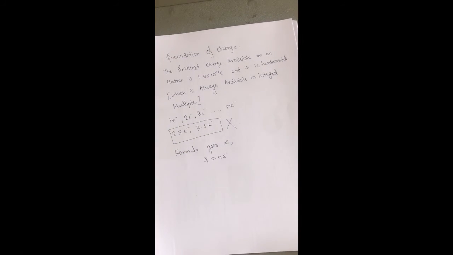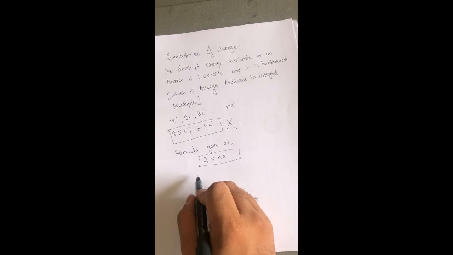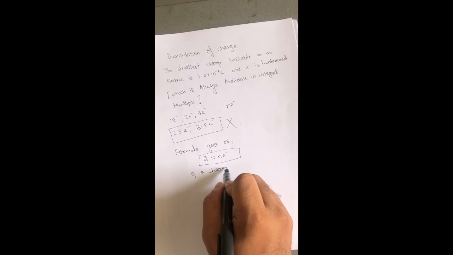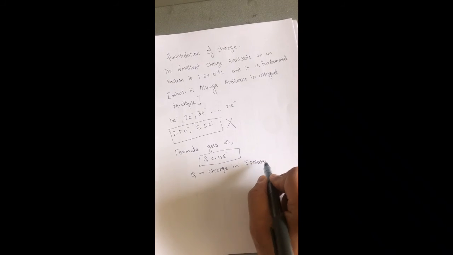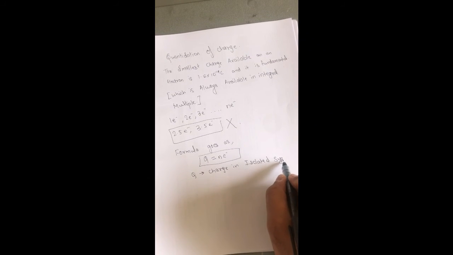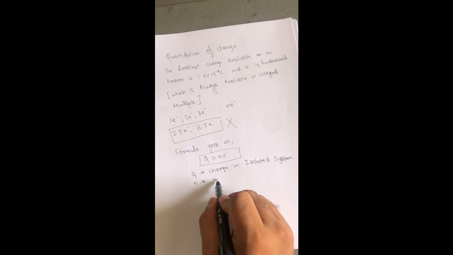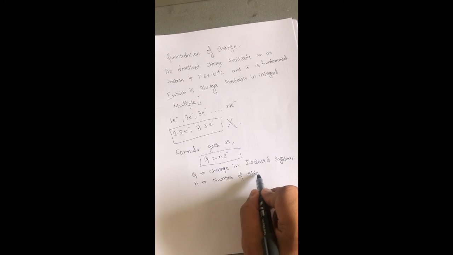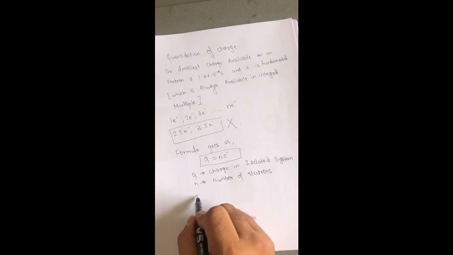The final formula for quantization of charge is capital Q is equal to N e, where Q is the total charge on the system, which you already know remains constant, and N is the number of electrons, where small e is the value of the charge on one electron, that is 1.6 multiplied by 10 raised to minus 19 coulombs.